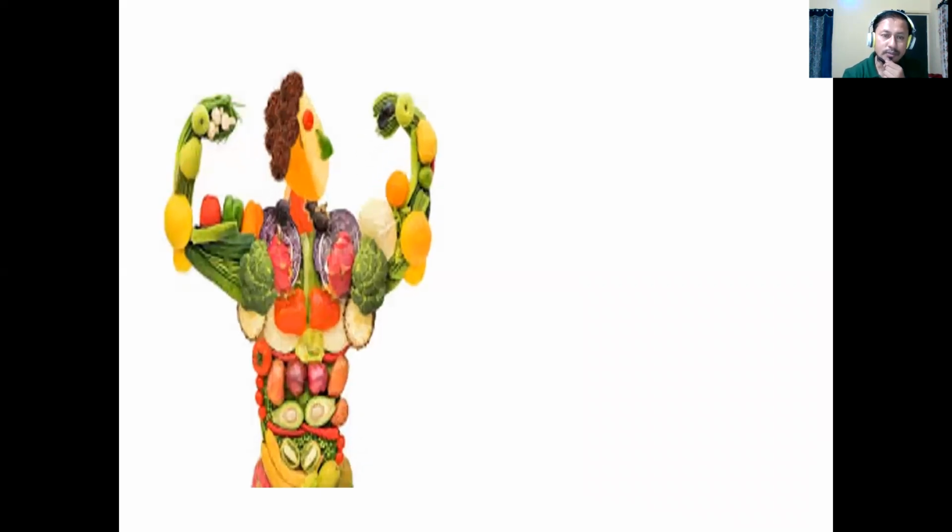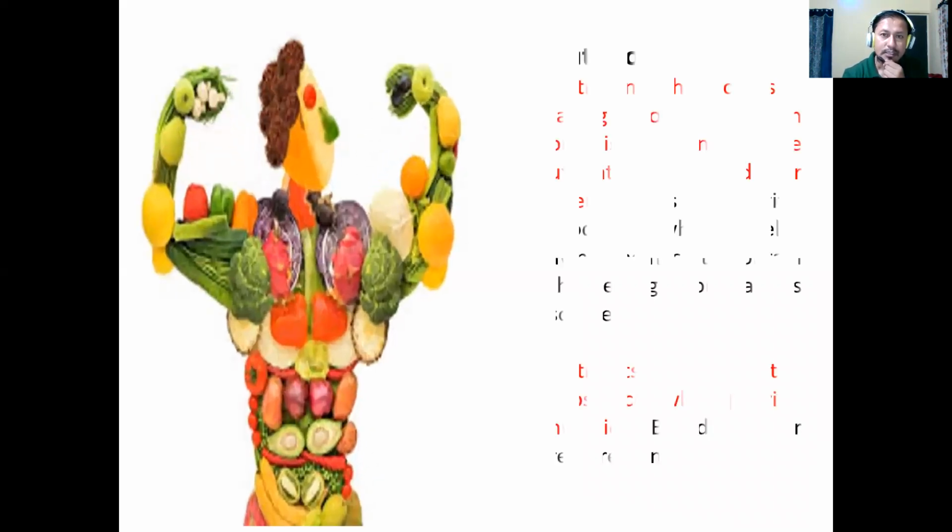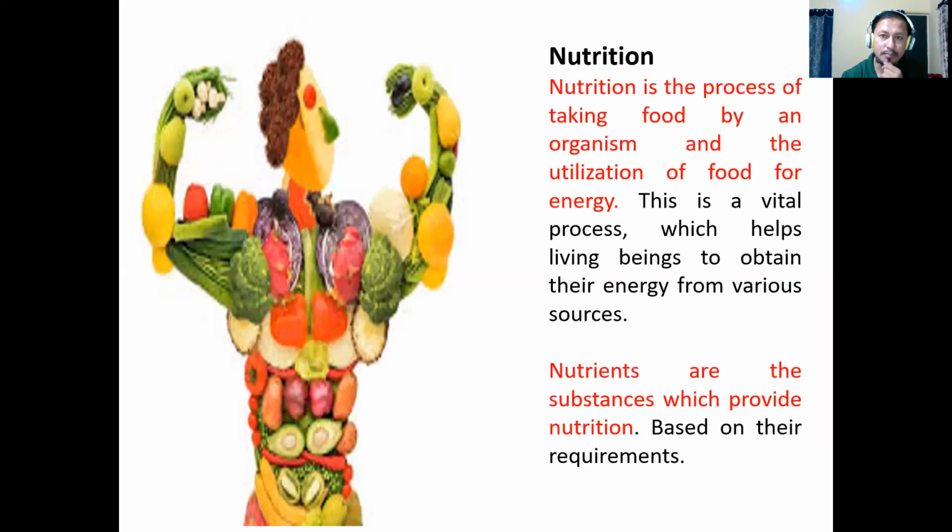What do you understand by nutrition? Nutrition is a process by which food is taken in by an organism and its energy is utilized for various metabolic activities. Nutrients are the substances which provide nutrition, which are there in the particular food. So food is a basic source of energy.